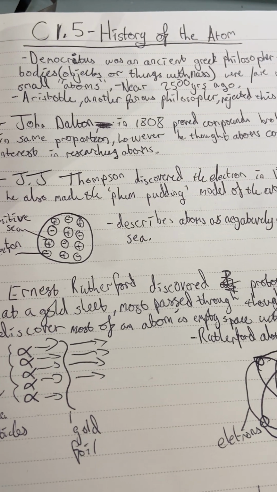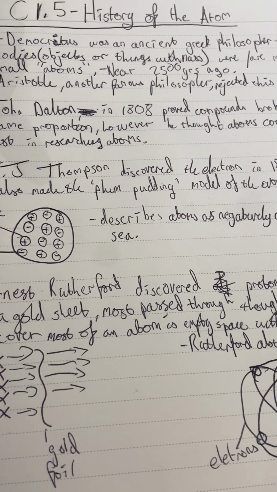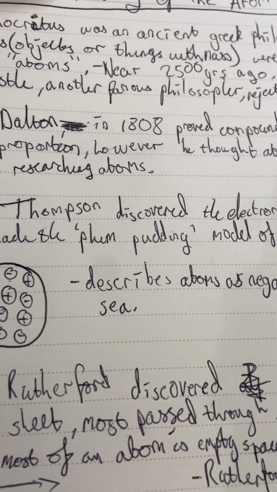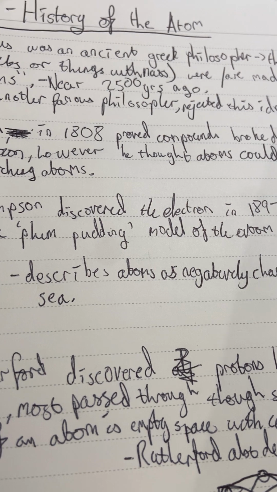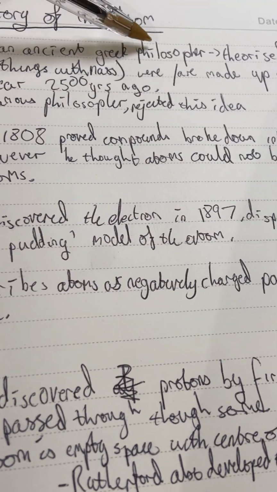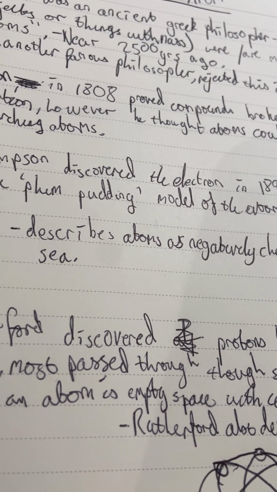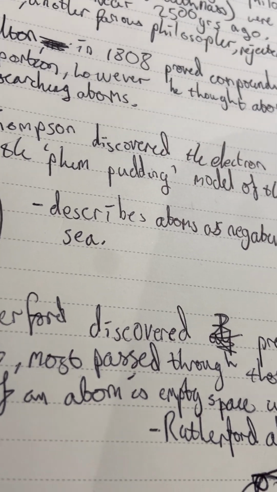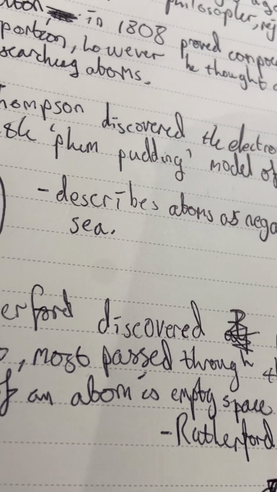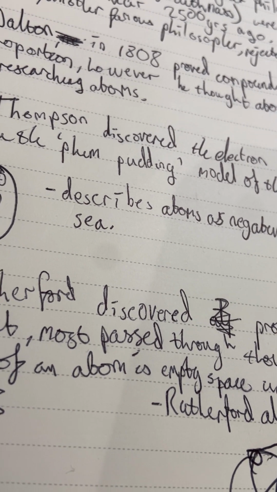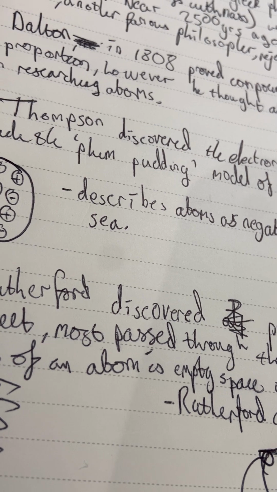C1.5, the history of the atom. The history of the atom started from way long ago, back in Democritus's time. Democritus was an ancient Greek philosopher. He theorized that all material bodies, which are just objects with a mass, are made up of indivisibly small atoms. This was nearly 2,500 years ago.